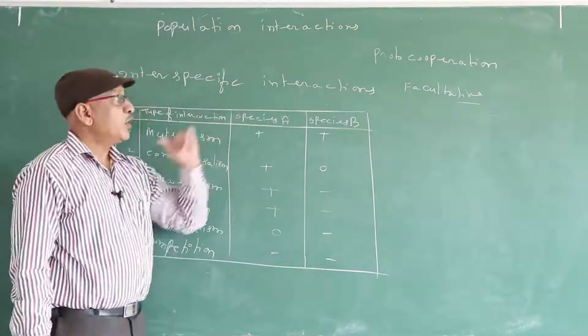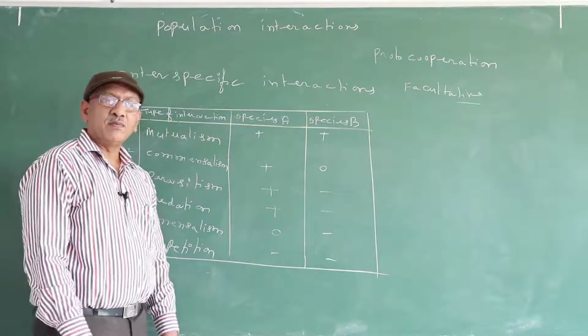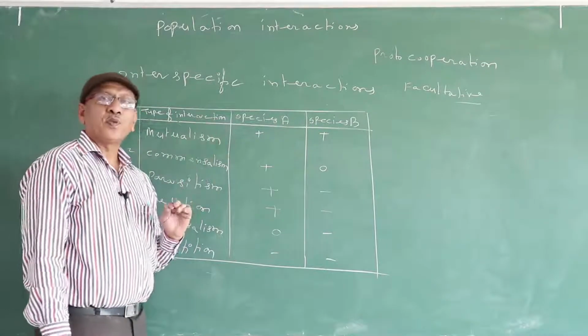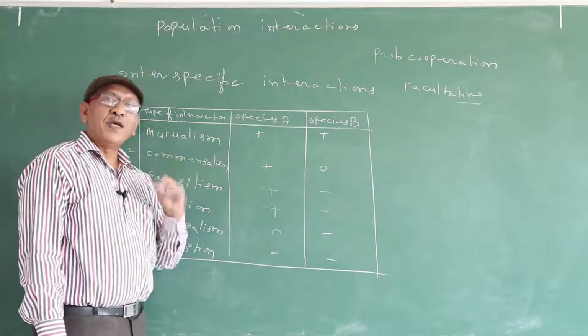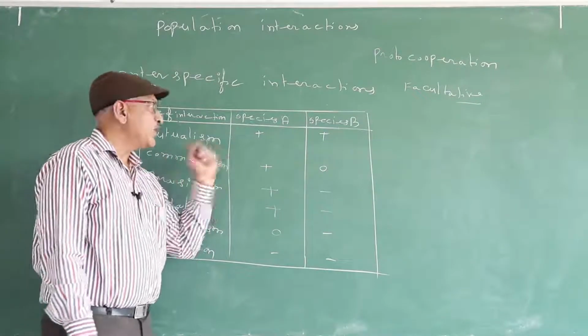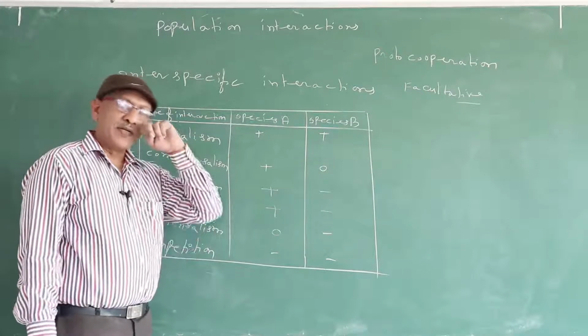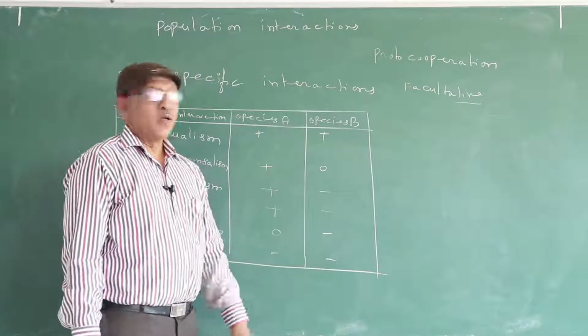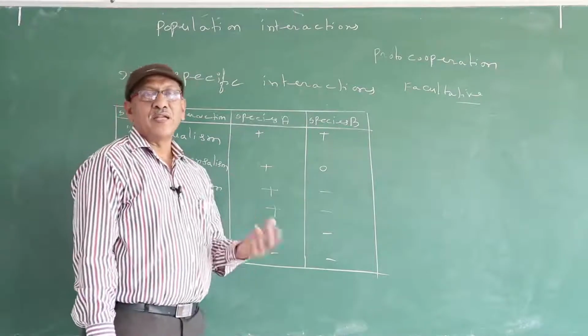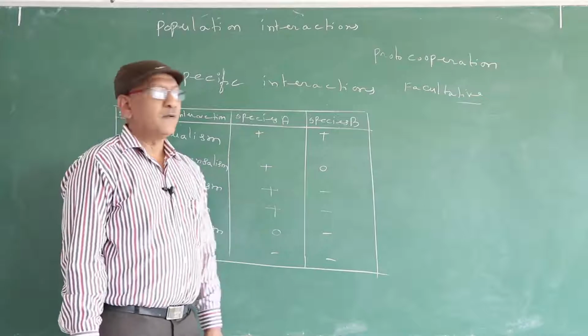In mutualism and proto-cooperation, both partners are benefited, and benefit is represented by the symbol plus. Detrimental means harmed, represented by minus. Zero means neutral, neither benefited nor affected.